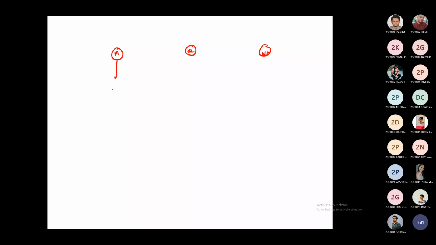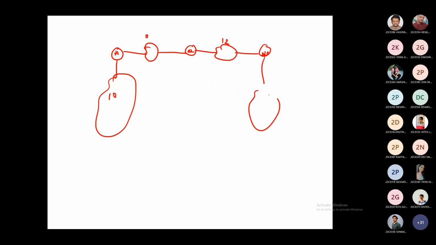The first network is network 10, so we will represent it as an edge. This is network 11. Can we represent it like this? Yes. This is 12, this is 13, and the last one is 14. Is it clear? So this network can be represented by this. Is it possible? This is network 10.